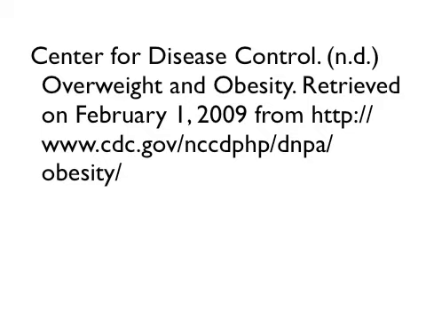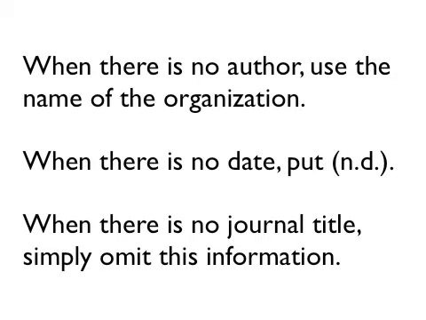So, main points. If you have everything, if you have all possible information, then you fill it out just like you would for a normal print journal article, except that you also add the retrieved on and from, and the date. And when there is no author, you use the name of the organization instead of the author, just like we did for the Center for Disease Control and the National Institute of Mental Health. When there's no date, you use that ND, which comes in handy a lot.